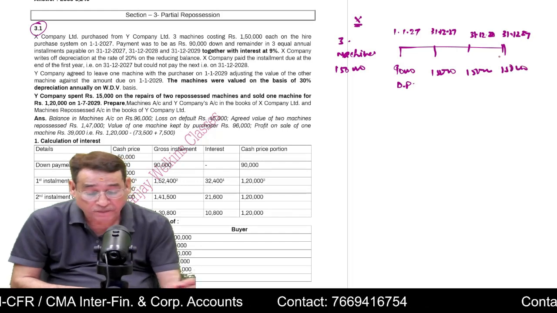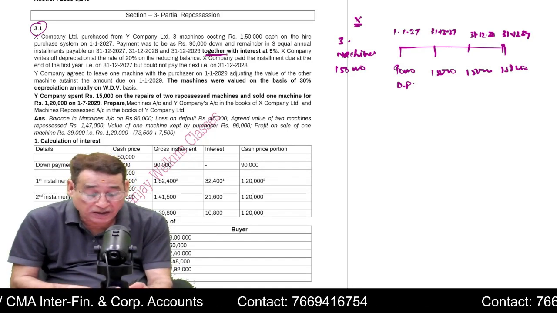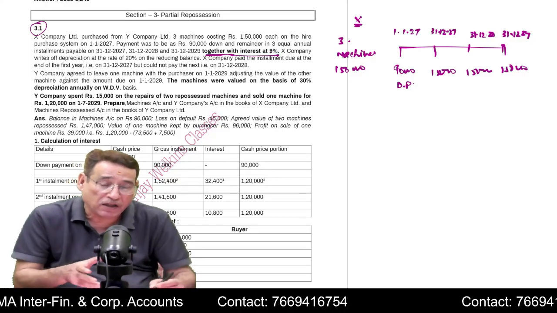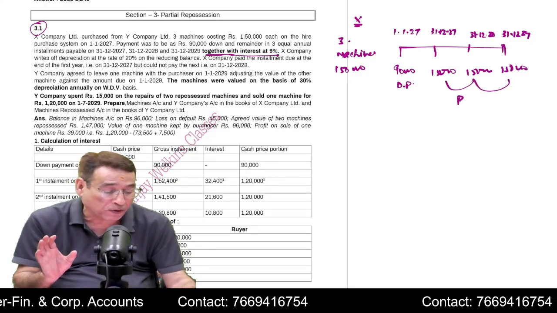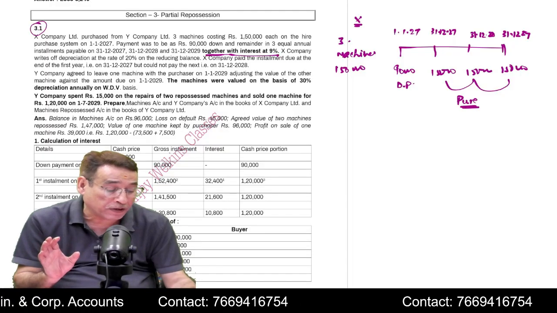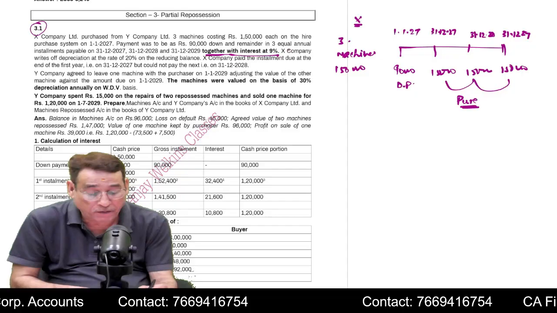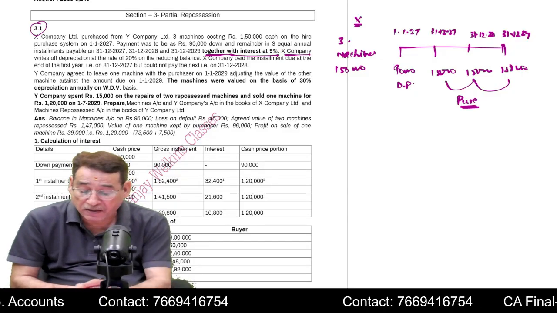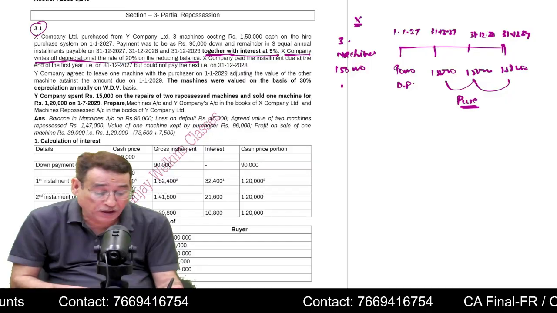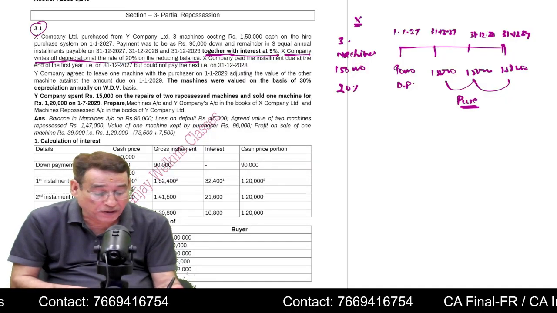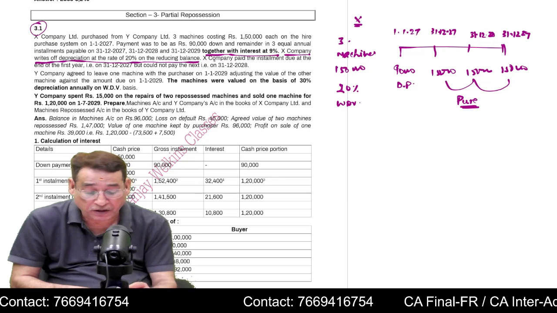Is it clear to you? Now here it is written very clearly, together with interest. Together with interest, it means this time your installments are pure installments. These are pure installments, that means the interest portion is not included in it. Is it clear to you? Further it is written, X company writes off depreciation at the rate of 20%. Now your rate of depreciation is 20% on written down value or reducing balance method.